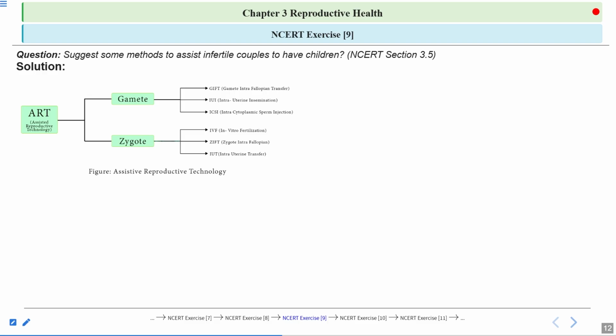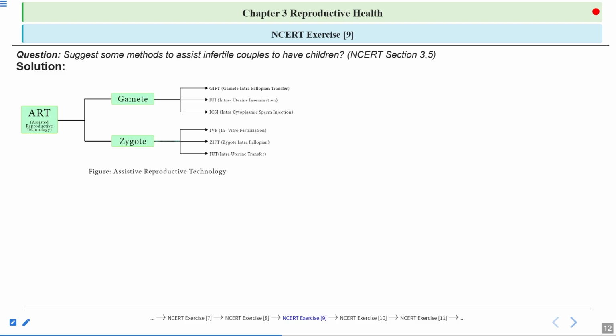So what is done artificially here is that the gametes are transferred into the fallopian tube. Okay, so sperm and egg both are gametes. That's why this is known as gamete intrafallopian transfer. Then after transfer of gametes, fertilization can occur, and then the normal process will occur. After fertilization, zygote will be formed, then embryo will be formed. So normal development takes place after that.